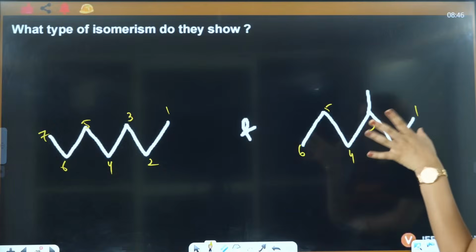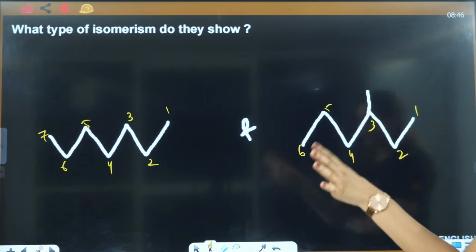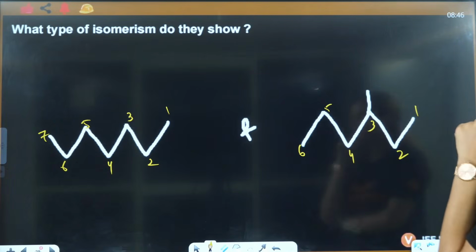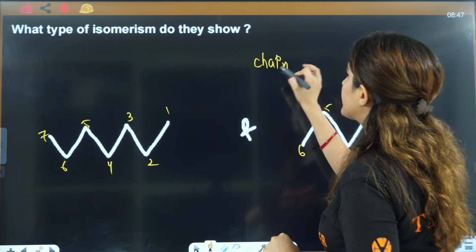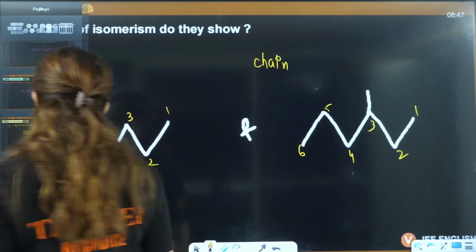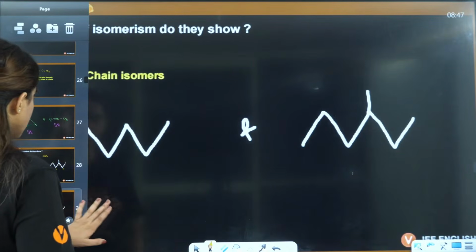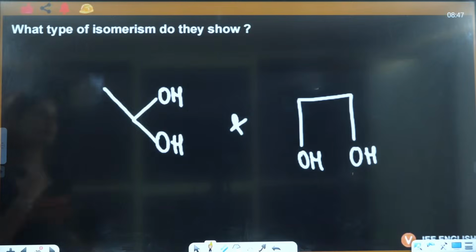So that means molecular formula is same, right? But parent chain is not same. That means they are chain isomers. Very good. They are chain isomers, right? Next is, now if you talk about this one, what type of isomerism do they show?